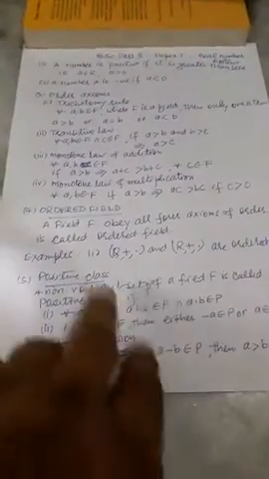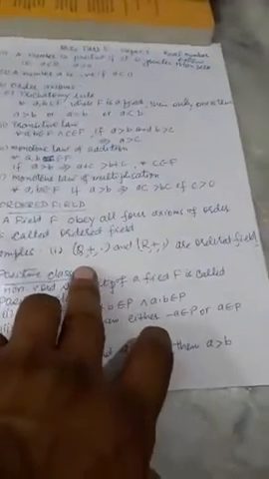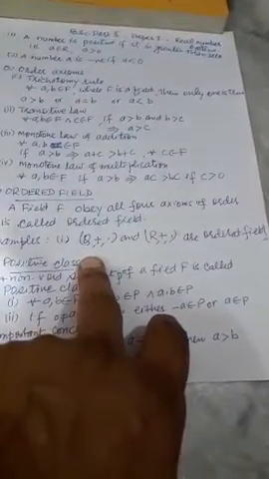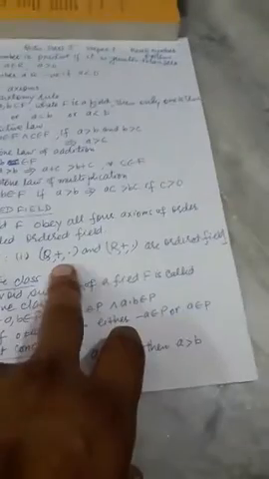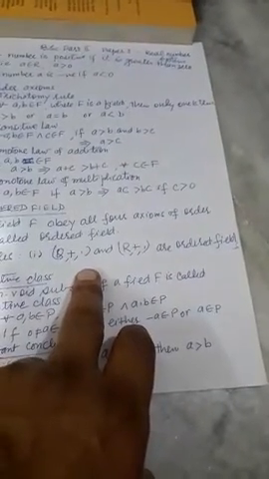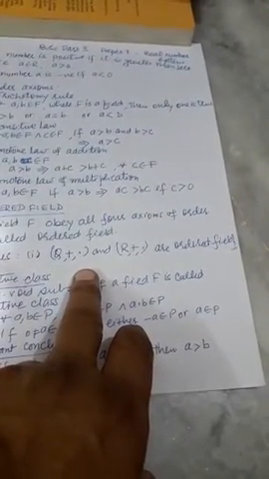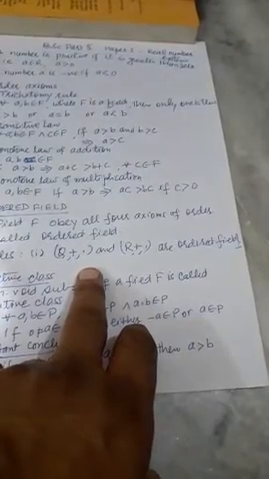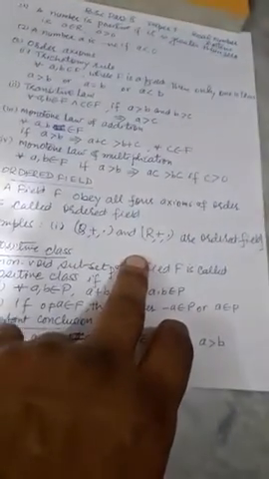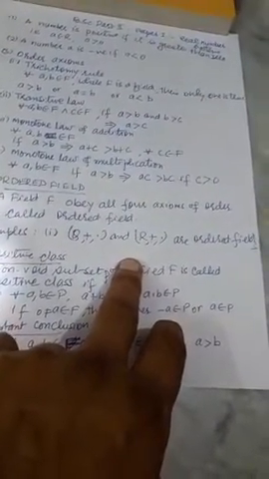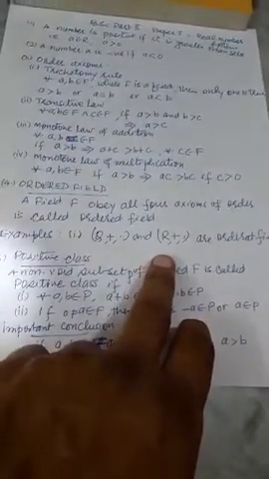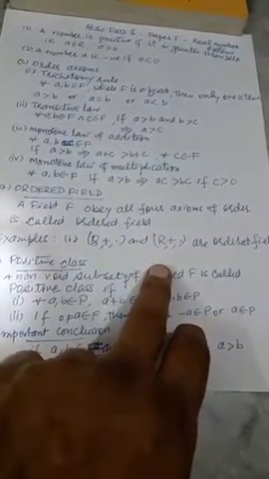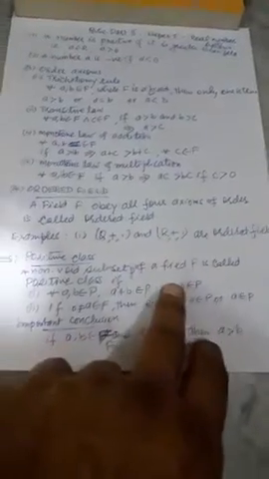For examples, Q stands for the set of rational numbers. Q plus, into is an example of an ordered field. R stands for the set of real numbers. It is also an ordered field.